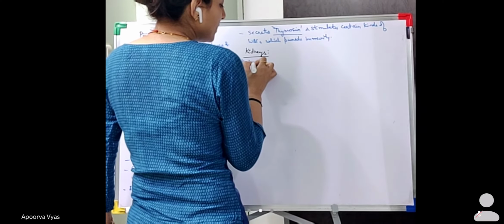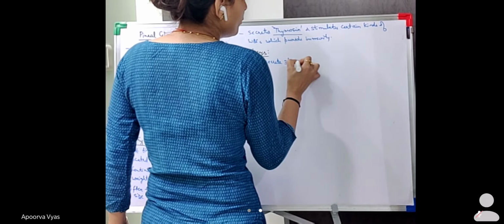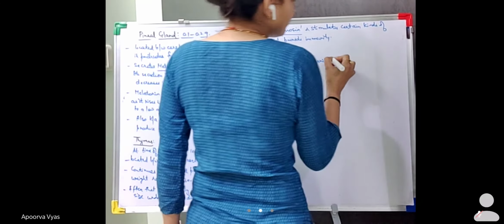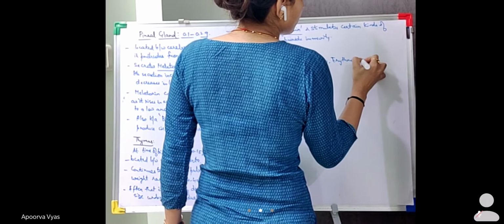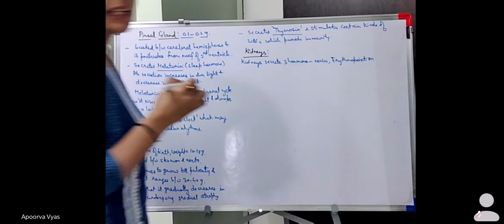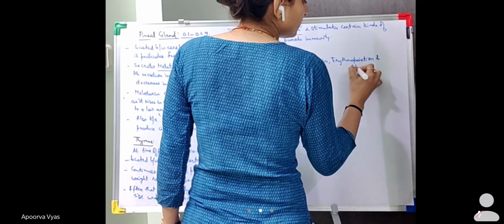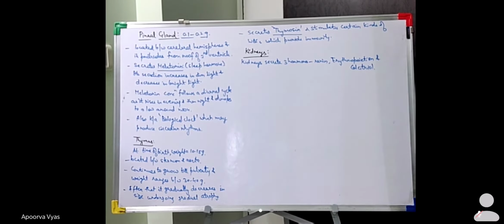Kidneys secrete three hormones, and they are renin, erythropoietin, and the third one is your calcitriol. So these are the three hormones secreted by the kidneys. One is renin, erythropoietin, and your calcitriol. Okay? Acha, firstly we'll discuss the role of the renin.